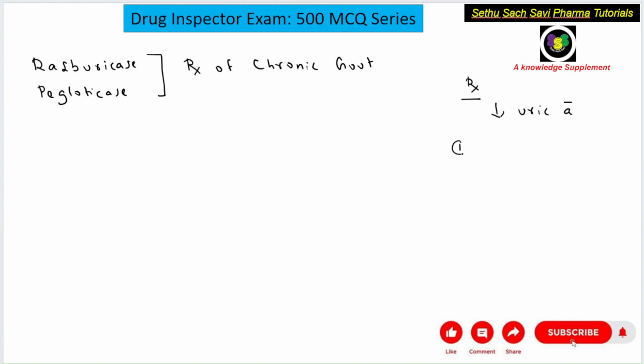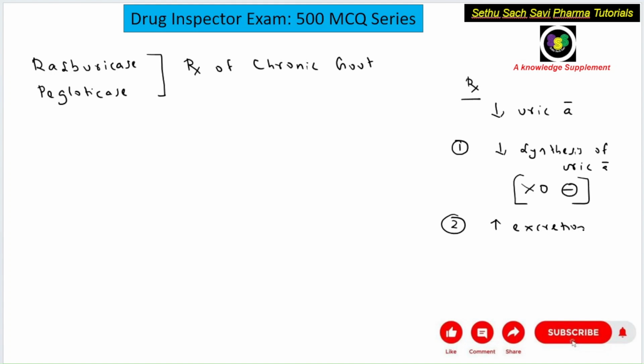Now we can decrease uric acid mainly by decreasing the synthesis of uric acid, and that is how we can inhibit an enzyme called xanthine oxidase. If xanthine oxidase is inhibited, uric acid synthesis can be inhibited. The second method is that we can increase the excretion of uric acid. If you can increase the excretion of uric acid, you can still bring down the uric acid in the serum.